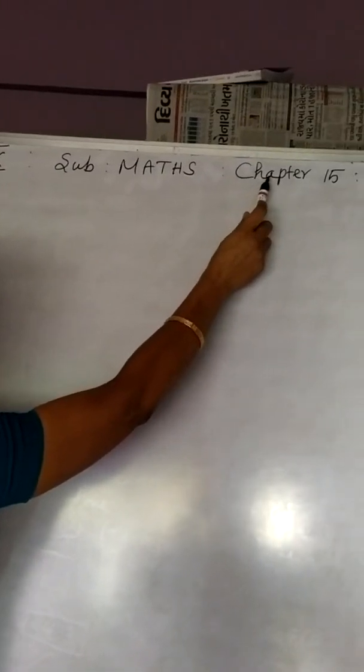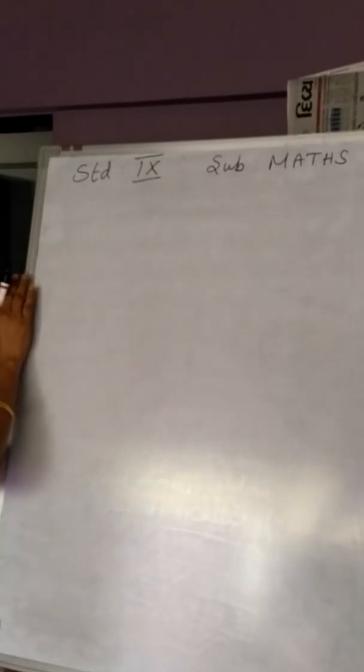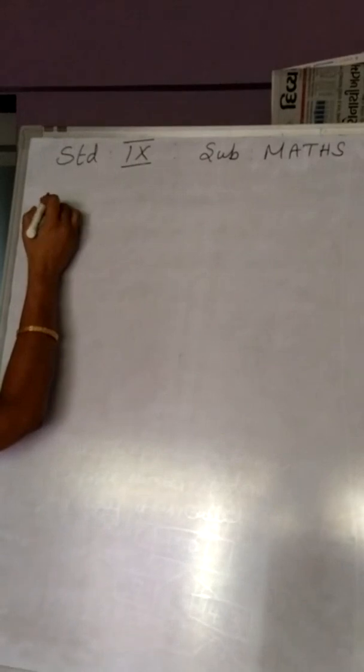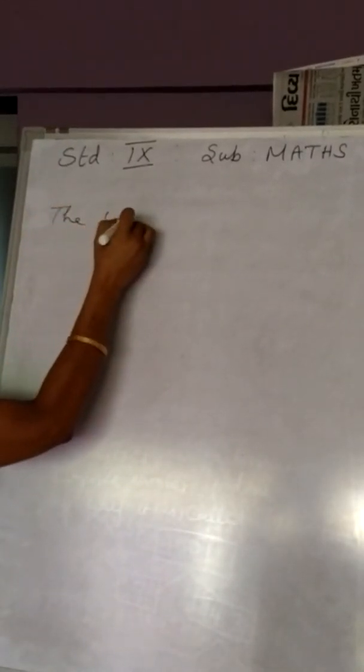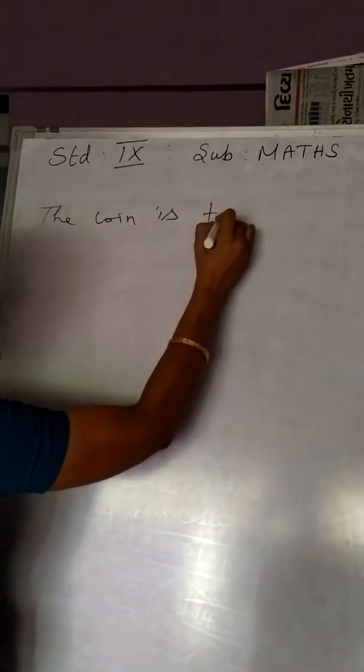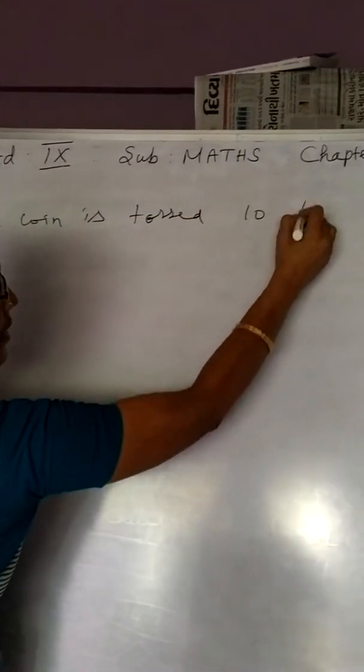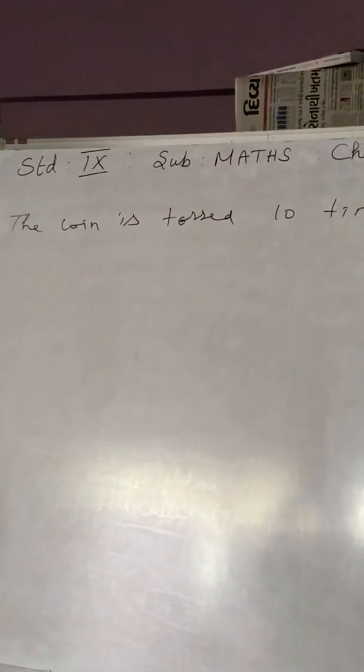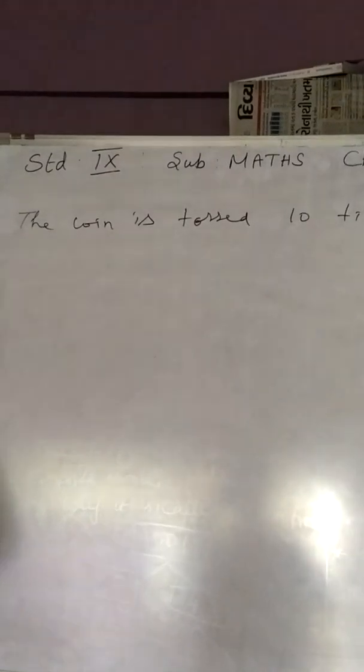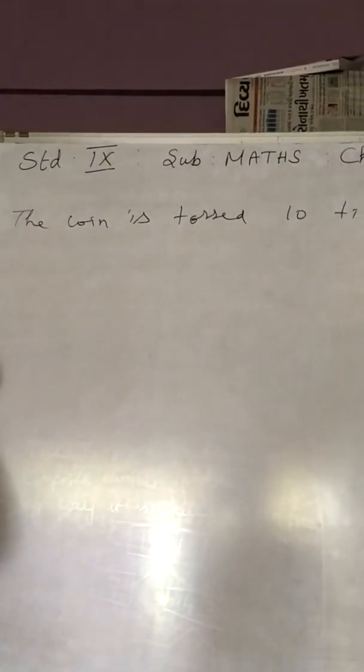Today we are going to see the 15th chapter, which is probability. Let us think of a coin which is tossed 10 times. When you toss a coin 10 times, can you say firmly what you are going to get first? Can you say whether it is head or tail? Surely not possible.